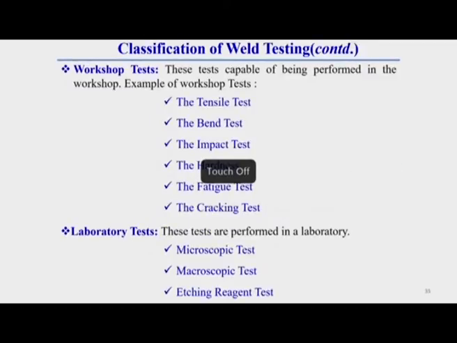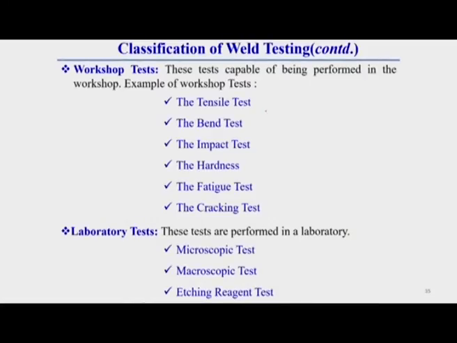What are the different workshop tests? Generally in the workshop test that much cleanliness is not required, whereas in a laboratory test huge cleanliness is required. That means there should not be any dust, it should be neat and clean. But in the case of a workshop test, that much cleanliness is not required. There can be around 6 different categories of workshop test for destructive testing. They are called tensile test, bend test, impact test, hardness test, fatigue test or cracking test. A laboratory test should be in a neat, clean, dust-free region.